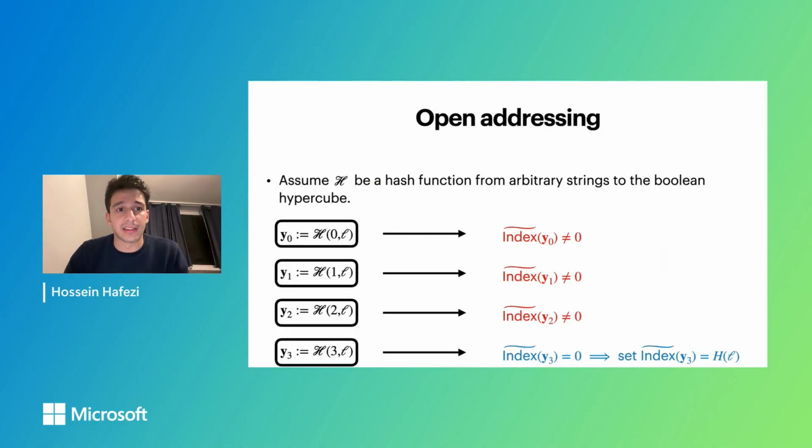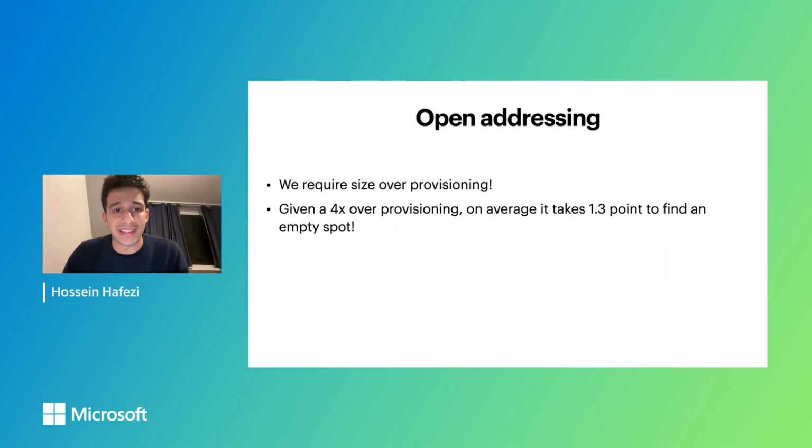One quick note is that whenever we use open addressing, we need to use over provisioning. Over provisioning means the capacity of the dictionary is larger than the expected number of elements, because as you insert elements and the dictionary fills up, you have to do a larger number of hashes until you find a vacant spot. For that, we use over provisioning. For example, if you use over provisioning of 4x, it only takes about 1.3 points on average until we find an empty spot, which is good enough.